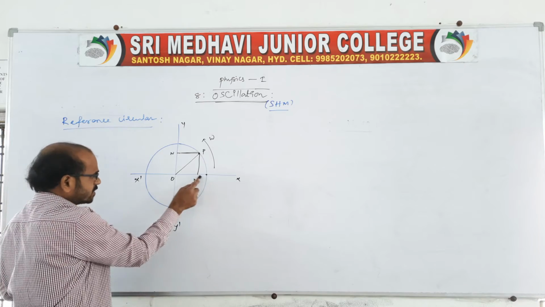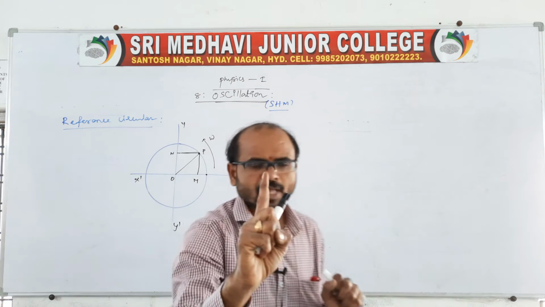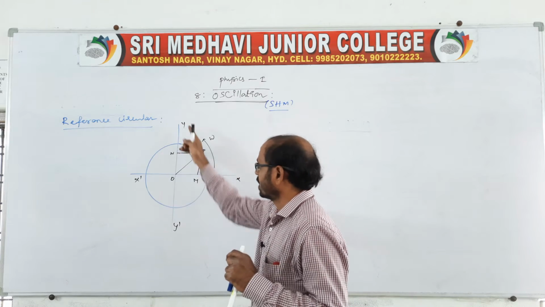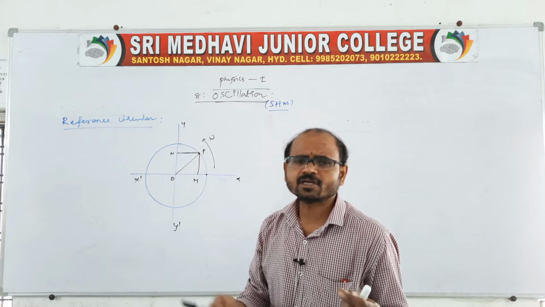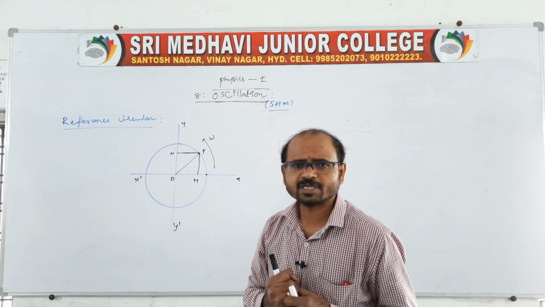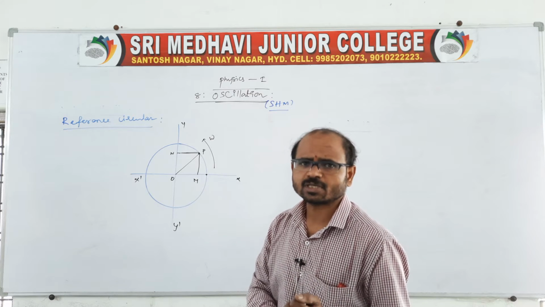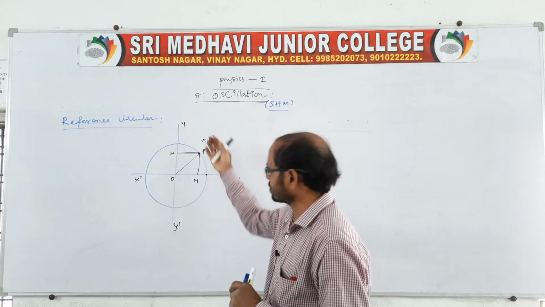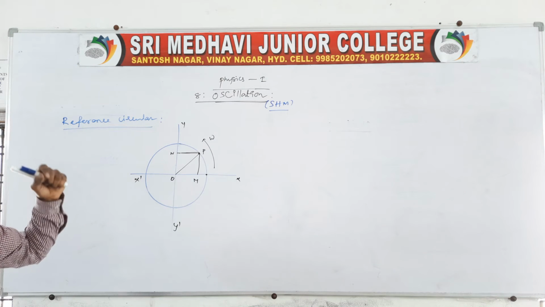N will not change, or X will move on the X dash only, but the particle is completing one rotation. When the particle completes one rotation, M or N completes one oscillation about any one diameter. So the particle is completing one oscillation, that means a to-and-fro motion about a fixed point, as well as acceleration directly proportional to displacement. Acceleration is always directed towards the mean position. It's nothing but simple harmonic motion. Therefore, this type of circle we can call a reference circle, and this type of particle we can call a reference particle.